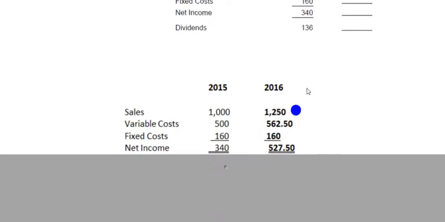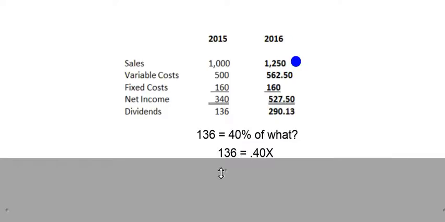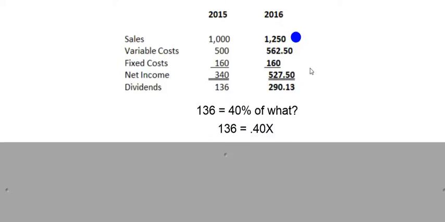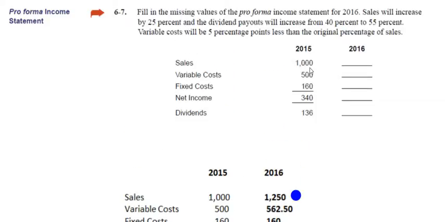The problem says the dividend payouts will increase from 40% to 55%, so this is 40% of something, and then it's going to go up to 55% of something else.